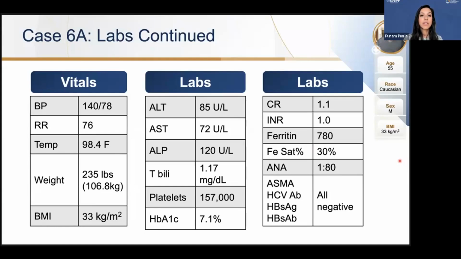The ASMA was negative, Hep C antibody was negative, Hep B surface antigen was negative, and the Hep B surface antibody was also negative. I would also check an AMA to ensure that that comes back negative. I would recommend a Hep B vaccine in this patient, and I would also check a hepatitis A status just to be sure that he is immune to hepatitis A or needs a vaccine for Hep A. Because he also complained of fatigue, I would also recommend checking a TSH level as well.